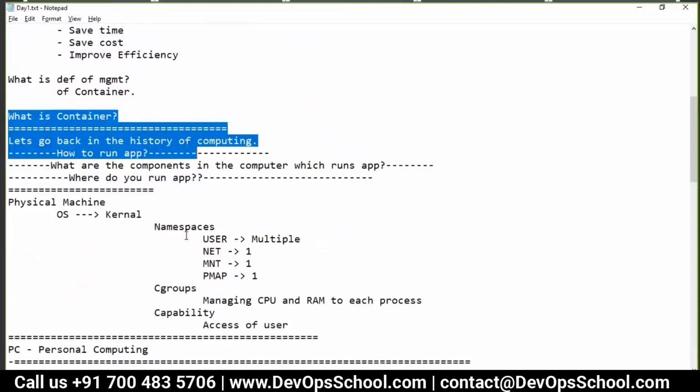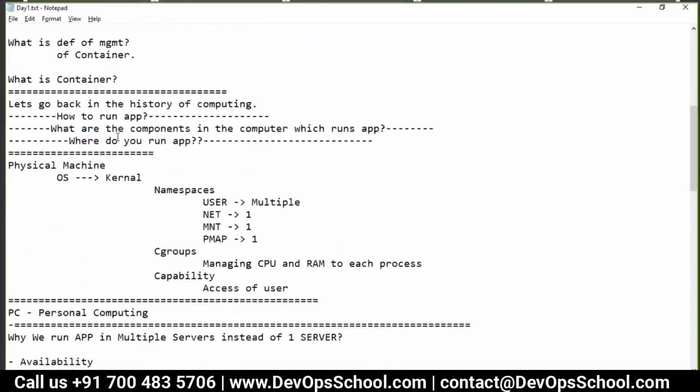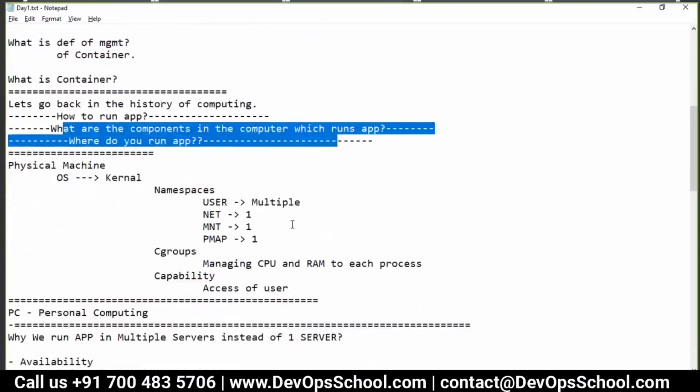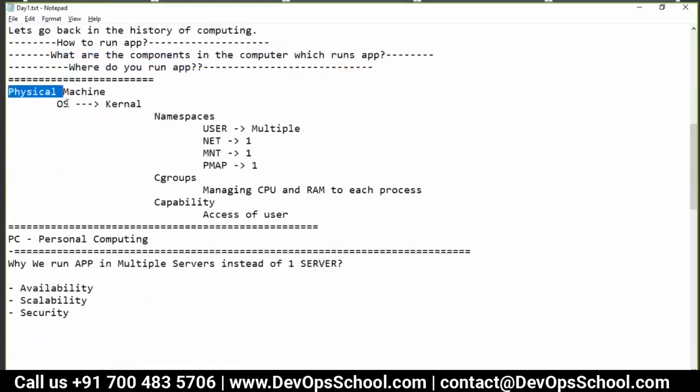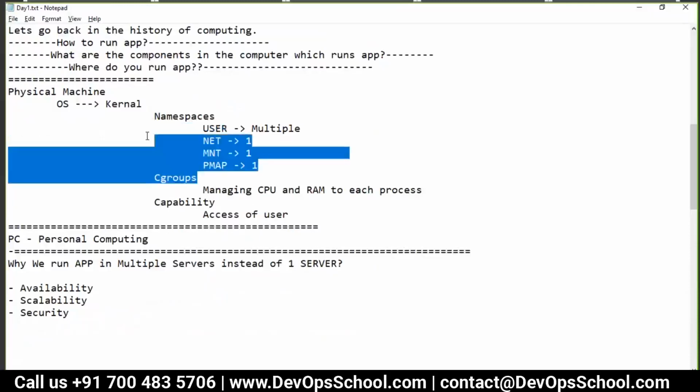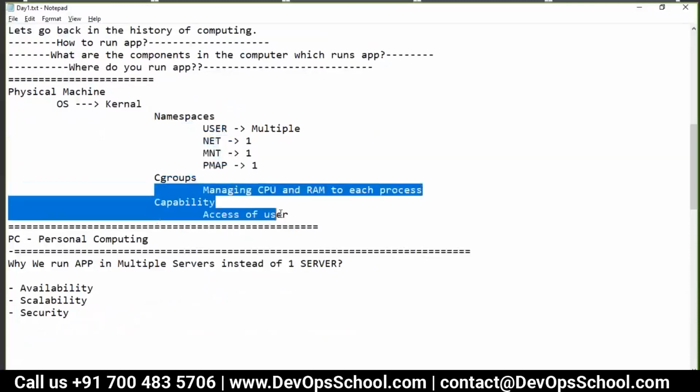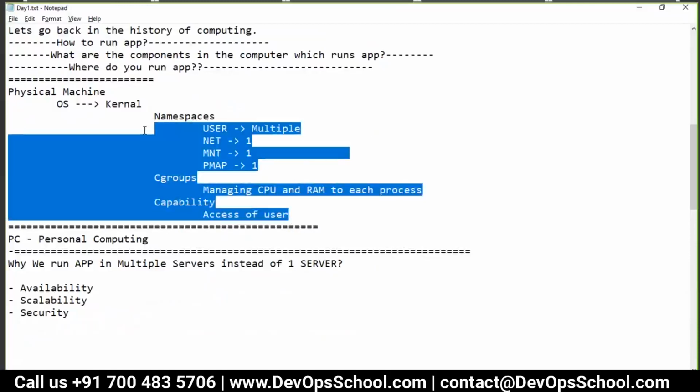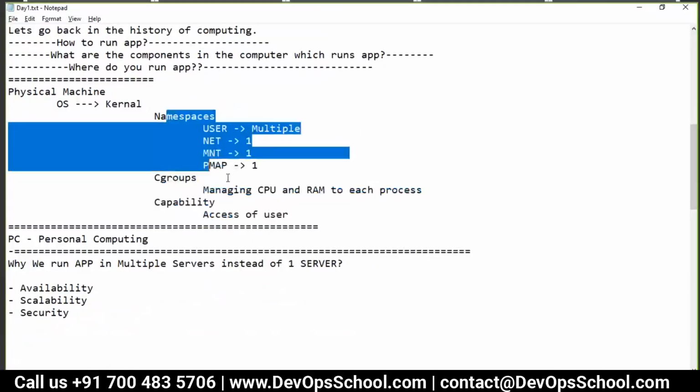We don't know. So we discussed what components are running in the computer which run applications. And we got to know a physical machine has an operating system, the operating system has a kernel, the kernel has namespaces. Namespaces have user, net, MNT, PID map, cgroups, and capabilities. So one user, one net, one MNT, one PID map. If you get it powered by the CPU and RAM and access, you can run applications. This is one application, and you can run multiple applications, depending on that.